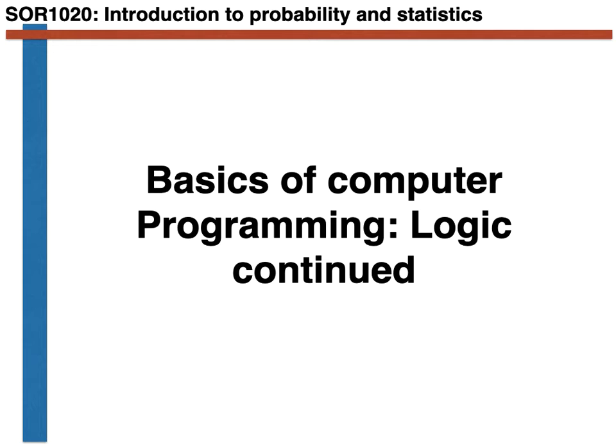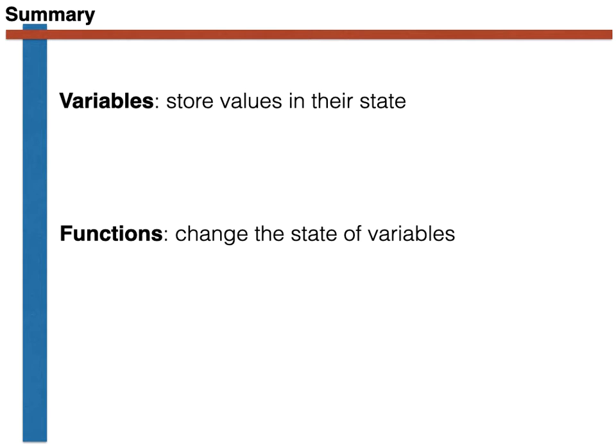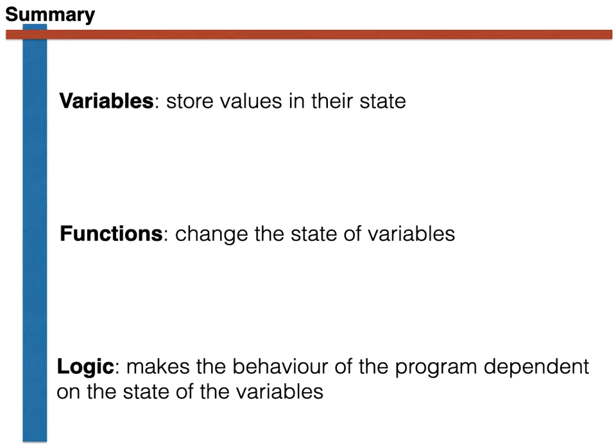we construct computer programs. As we have discussed at length, variables are labeled addresses in memory. We can store values in the state of a variable. Functions are then used to change the state of those variables. And last but not least, logic allows us to make the behavior of the program, i.e. what functions are executed, dependent on the state of the variables.